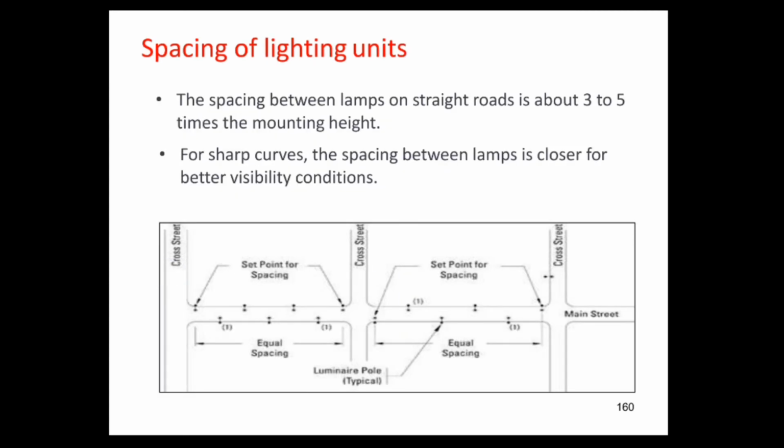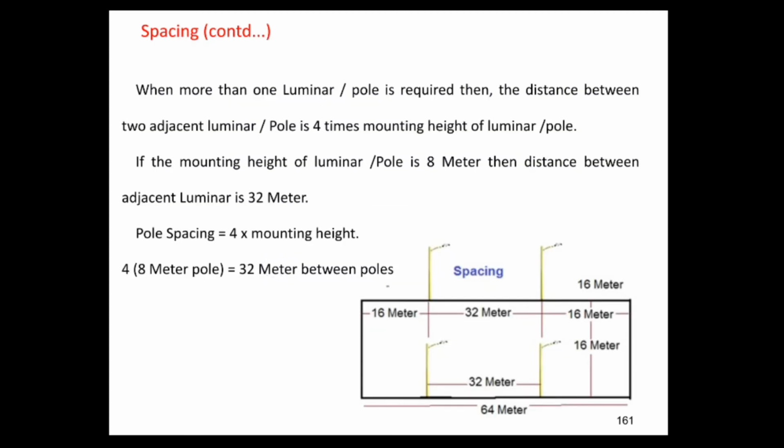Spacing of the light units. Now the spacing of the lights on straight roads is about 3 to 5 times the mounting height. For example, if 8 meters is the mounting height, then the spacing of the poles will be at a distance of say 8 into 3 or 8 into 5 meters. For sharp curves, the spacing between the lamps is closer for better visibility conditions.